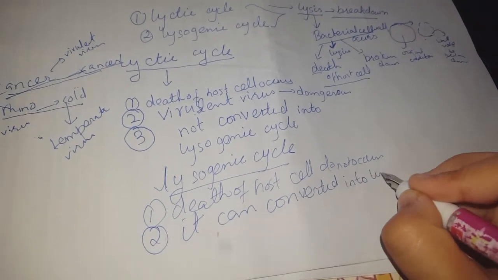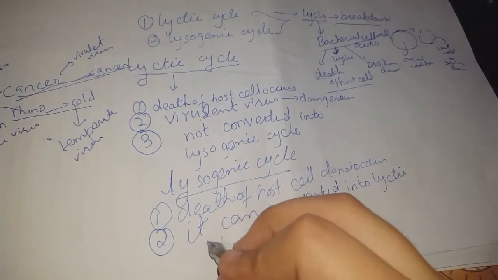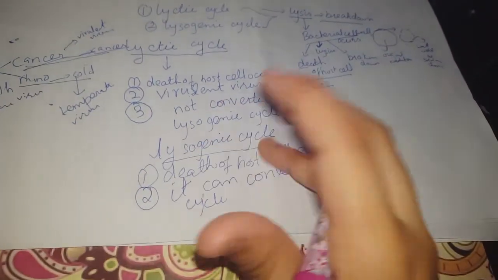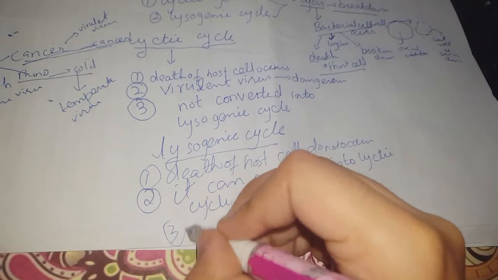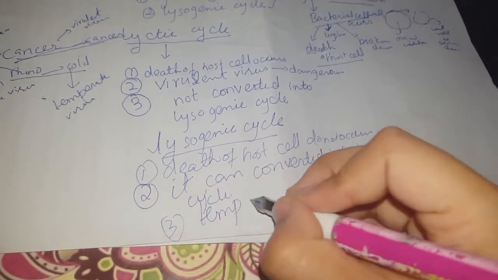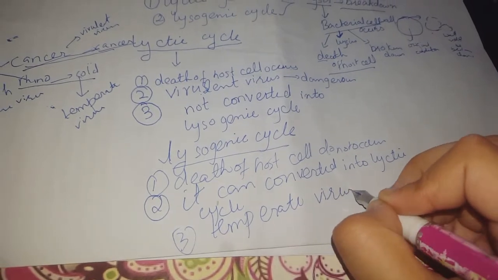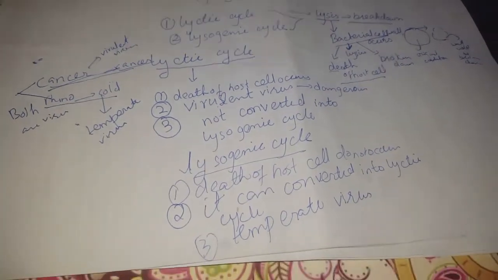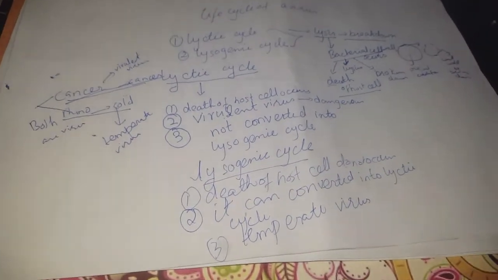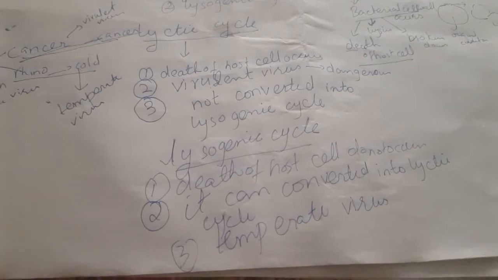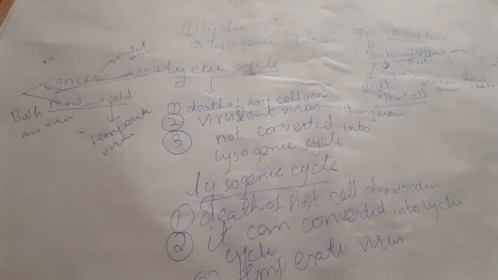Here we use the term temperate virus, which will be a calm virus, instead of the virulent virus, which was the dangerous virus. It will be calm and it will be with the host until it gets angry. When this virus gets angry, it will convert into a virulent virus and start following the lytic cycle.